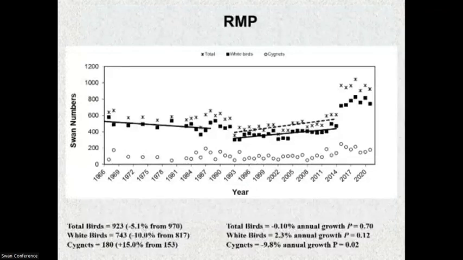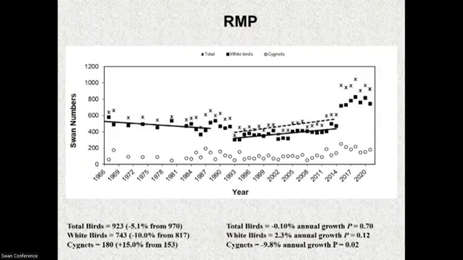Okay. We look at the trends for the RMP. On the left here in the bottom, that is the percent change from last year. And this is the trend analysis here on the right. It's going to be like this for all the slides for the areas that I'm going to talk about. You can see that for the RMP, this trend occurs from 2015 on, just because that's when those birds from the Flathead were added to the total count.